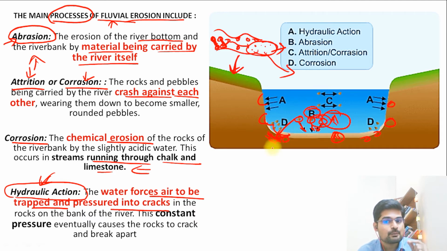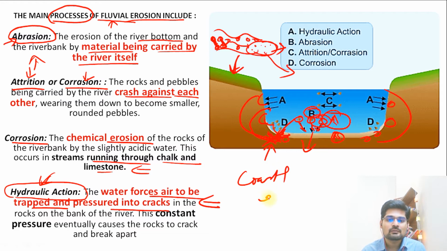And this creates a pressure which is called hydraulic pressure, and it further leads to the impact of running water on these sides or beneath the surface. So this pressure leads to the caving of these sides at many places. In coastal areas, coastal caves are formed because of this particular action which we understand as hydraulic action. So remember abrasion, that is hitting of these sides of the valley or the center of the valley or the beneath the surface of the valley by the river material which is being carried.